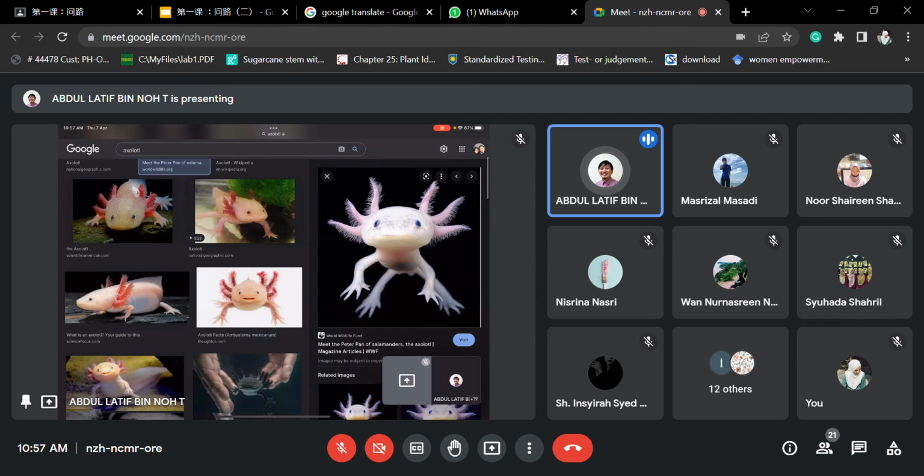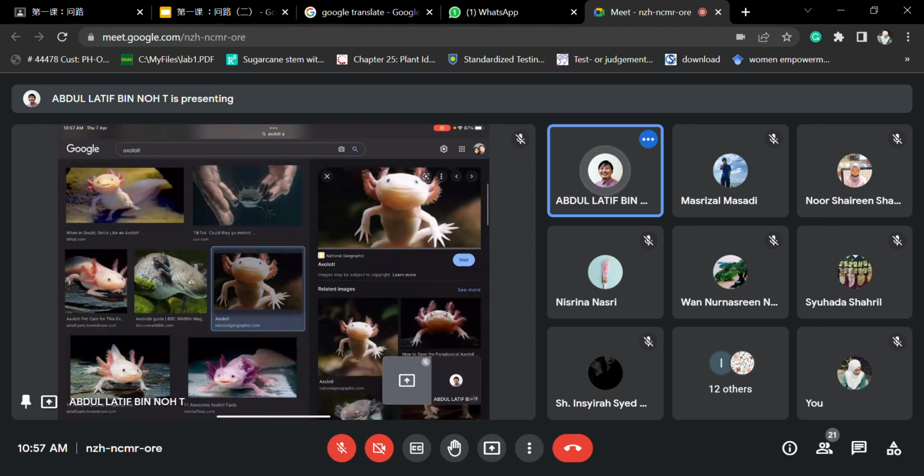It's quite an interesting animal, I could say. They can regenerate back. It would be a very interesting study if we can do that. How well its cells can regenerate would be very good for scientific research, I could say. Alright. So this is the axolotl. Some people like it, some people say it's cute. If you want to keep one, you can. No harm, there's no restriction.